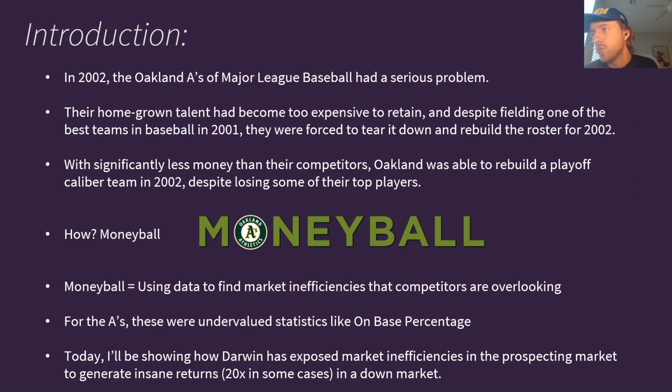So, in 2002, the Oakland A's of Major League Baseball had a serious problem. Their homegrown talent had become too expensive to retain, and despite fielding one of the best teams in baseball in 2001, they were forced to tear it all down and rebuild the roster for 2002 because their best players were going to be bought up by the bigger money teams in the league. So, with significantly less money than their competitors, Oakland was able to rebuild a playoff caliber team in 2002 despite losing some of their top talent to these other top teams, and they ended up outperforming those top teams despite having less money. The question everyone asked at the time was, how were they able to do this?